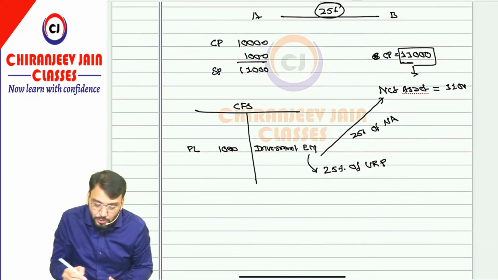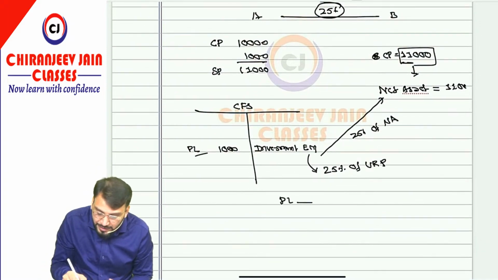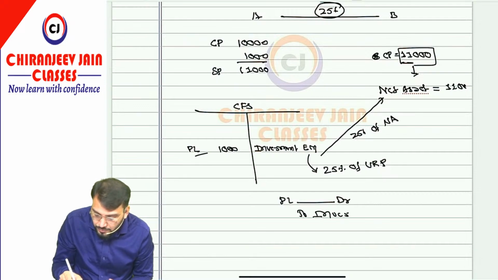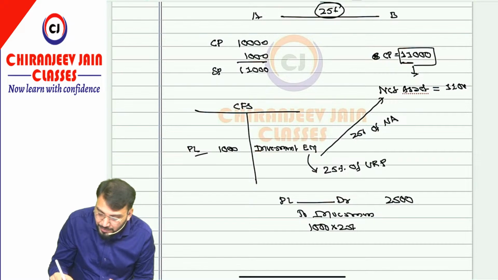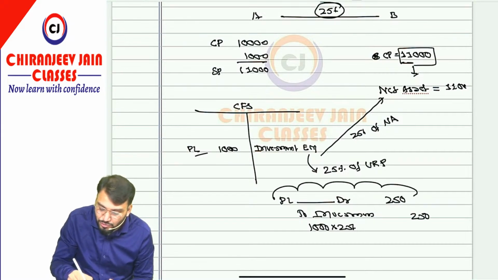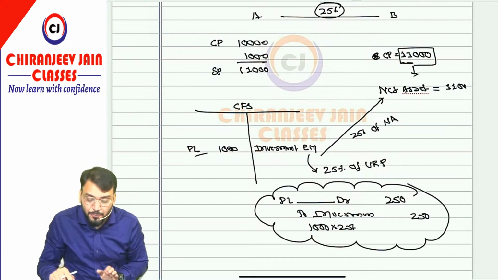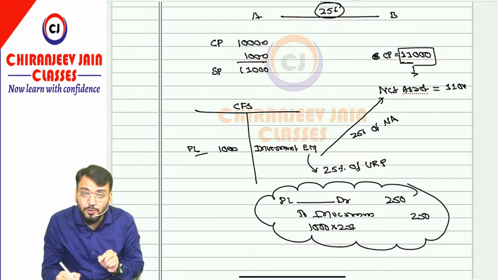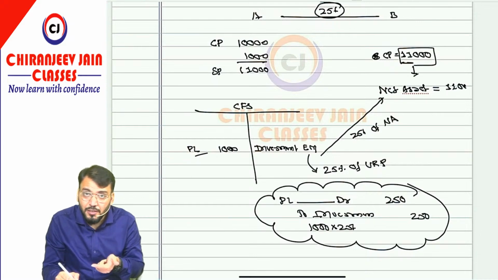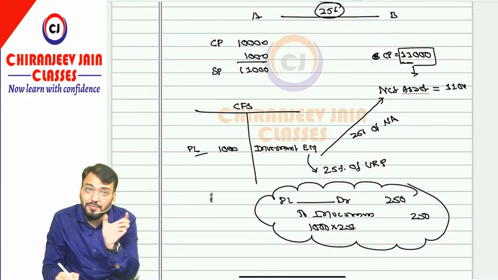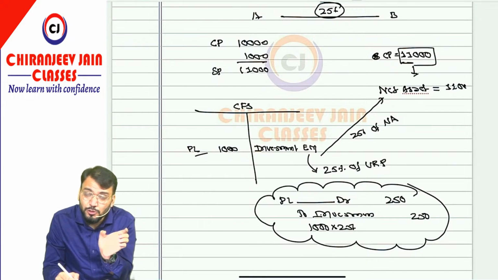So what journal entry will we do? The profit and loss will be reduced, and we reduce the investment also. But 1,000 is the URP, and 25% of it means 250 will be eliminated. So this is the journal entry for a downstream transaction. If you eliminate any URP for a downstream transaction, it will affect the investment, and the value of investment will reduce by 250.